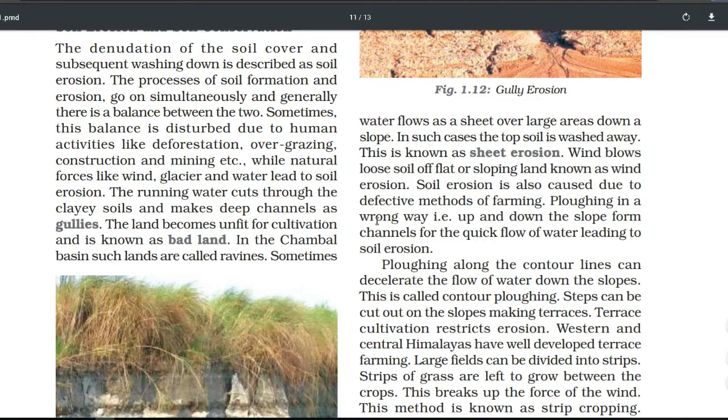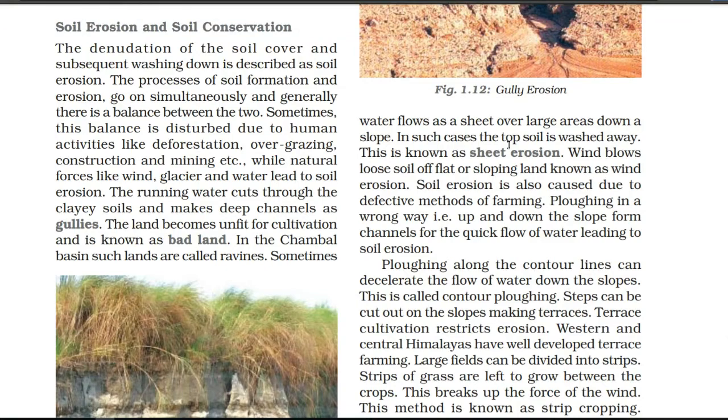Next, we have sheet erosion. Sometimes the water flows as a sheet over large areas, and because of that, the topsoil is washed away. So this is known as sheet erosion.